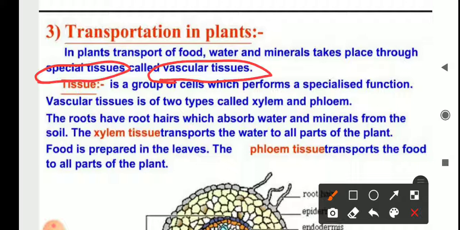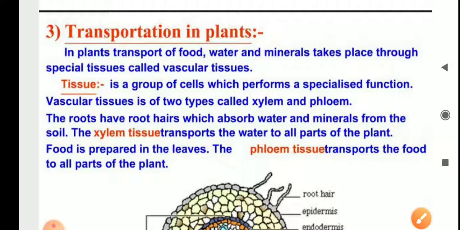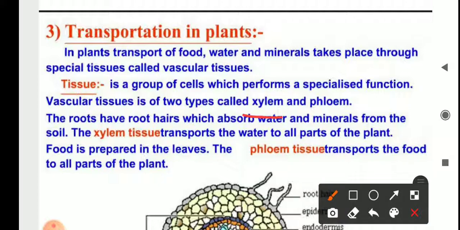A group of cells is called a tissue. A tissue is a group of cells which perform a specialized function. Vascular tissues are of two types called xylem and phloem. Xylem and phloem are the two types of vascular tissues that perform a specialized function. Understand?